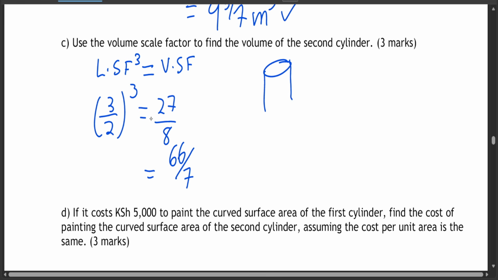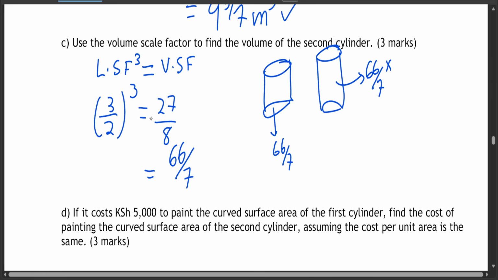So basically, if this is 66/7 and the volume scale factor is 27/8, it means the second one, which is the bigger one, is going to be 27/8 times. So you take 66/7 times 27/8. That's the easiest way. So you just take 66/7, multiply by the volume scale factor, which is 27/8, and let's see how much it gives us.